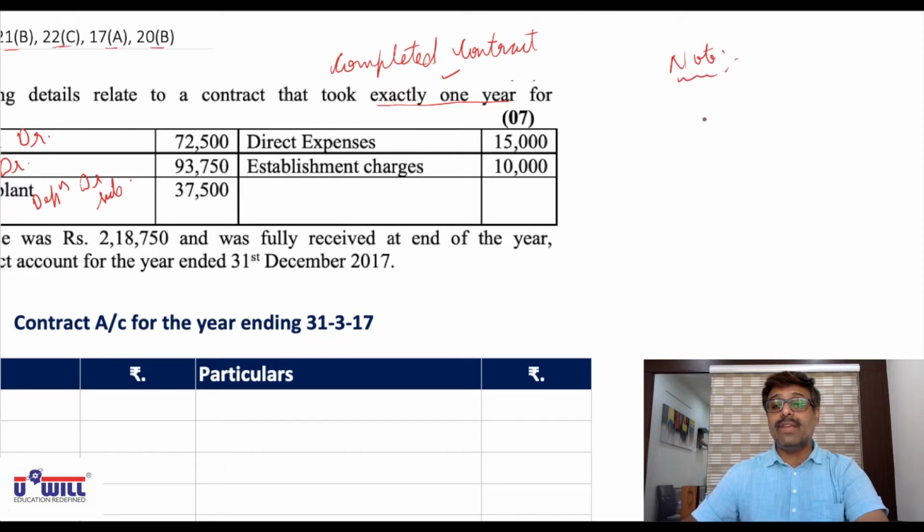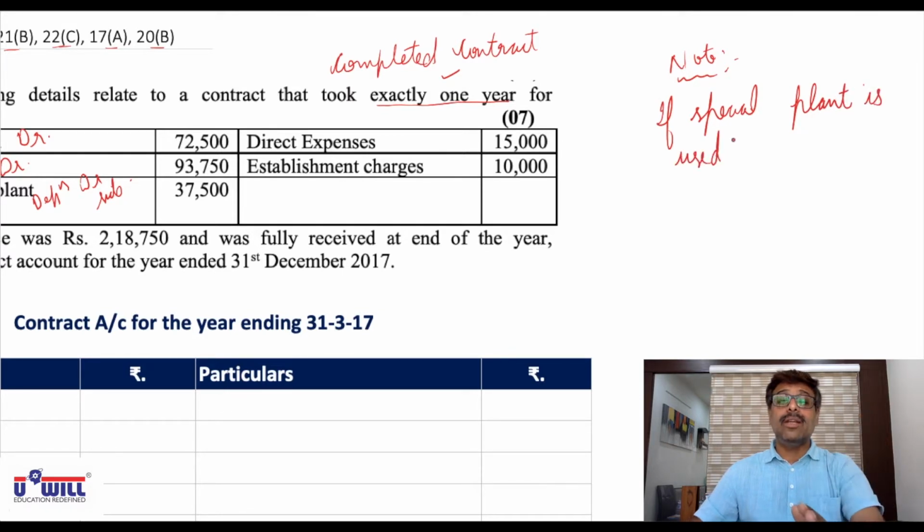Normally for plant what we record is opening balance on the debit side, or cost of plant on the debit side, and closing balance on the credit side. But if special plant is used, special plant means it is used for this contract only. You don't have that machinery being used in any other contract. Exclusively for this contract you purchase that plant and machinery.